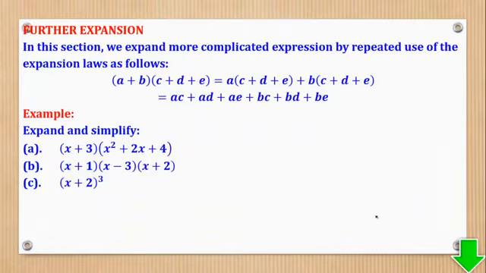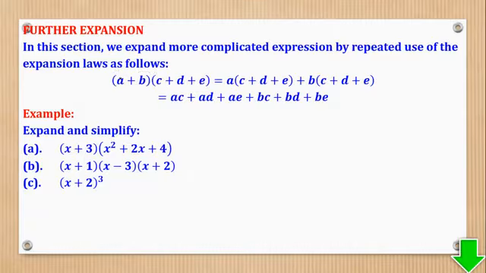Now we shall go to further expansion. Previously there have been 2 brackets, but each has been having two terms. What if one bracket has 3 terms? So what you do, you put the one with 2 terms in front of the one with 3 terms.